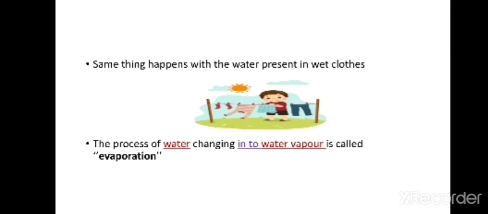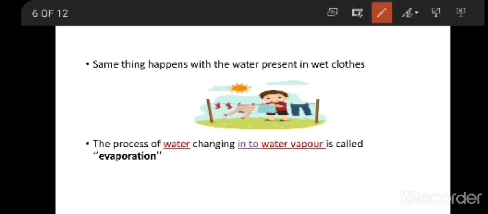Okay? And if you observe one more thing, after washing our clothes, generally we try to hang our clothes outside. Do you know why we hang our clothes outside? Obviously to dry. If you want your clothes to be dry, then you hang them outside after washing. So how is it going to dry? How is the water from the clothes going to disappear? Where is the water going? Did you ever think where the water is going from the clothes?